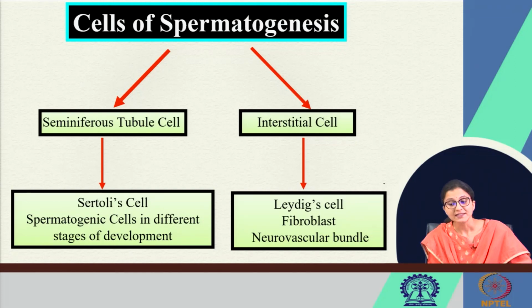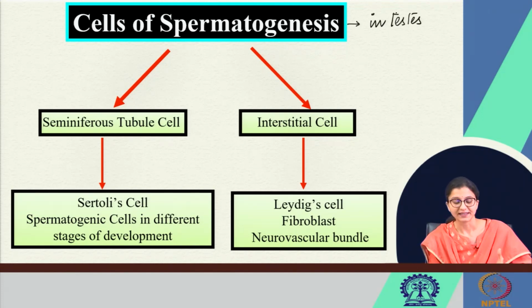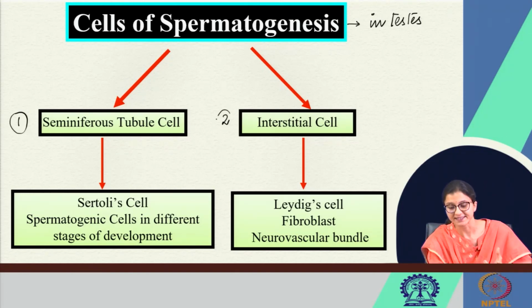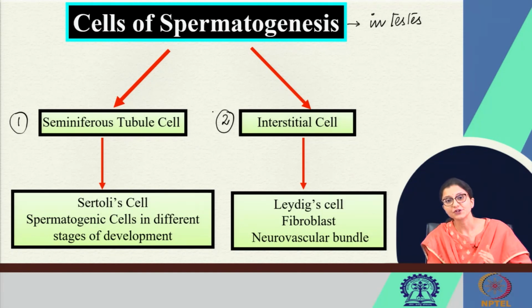Coming to spermatogenesis proper. Where does spermatogenesis occur? It occurs in the testes. The cells of the testis are of 2 types, seminiferous tubular cells and the interstitial cells. In the inner testis, there are approximately 300 to 400 seminiferous tubules, and within each of these seminiferous tubules there are 2 types of cells.